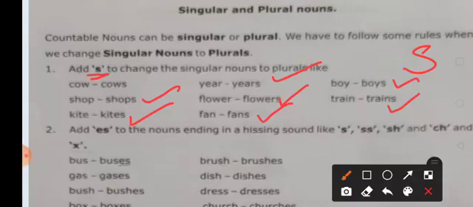Sometimes we add es to the nouns ending in a hissing sound like s, sh, ch, and x. So when the noun ends with the hissing sound like s, double s, sh, ch and x, we add es to make it plural. Let's see the examples.